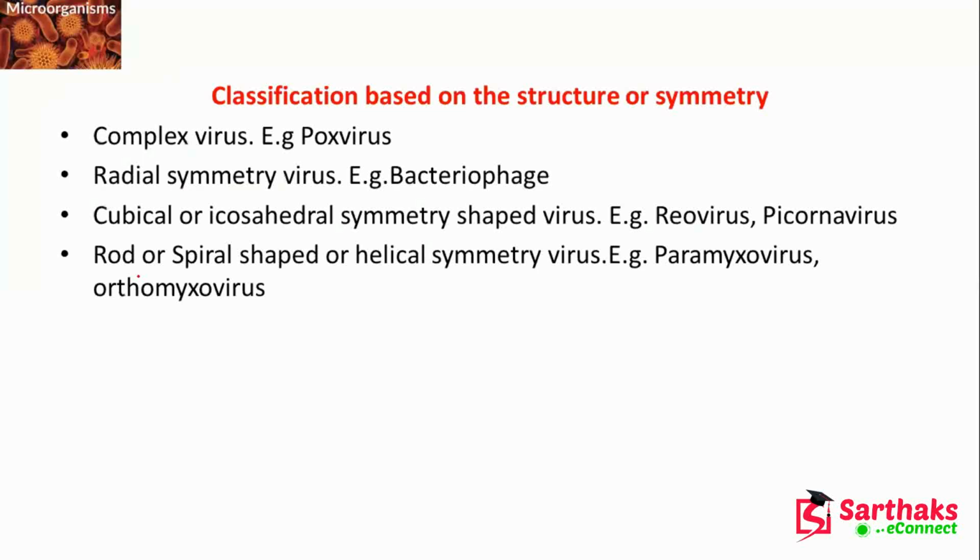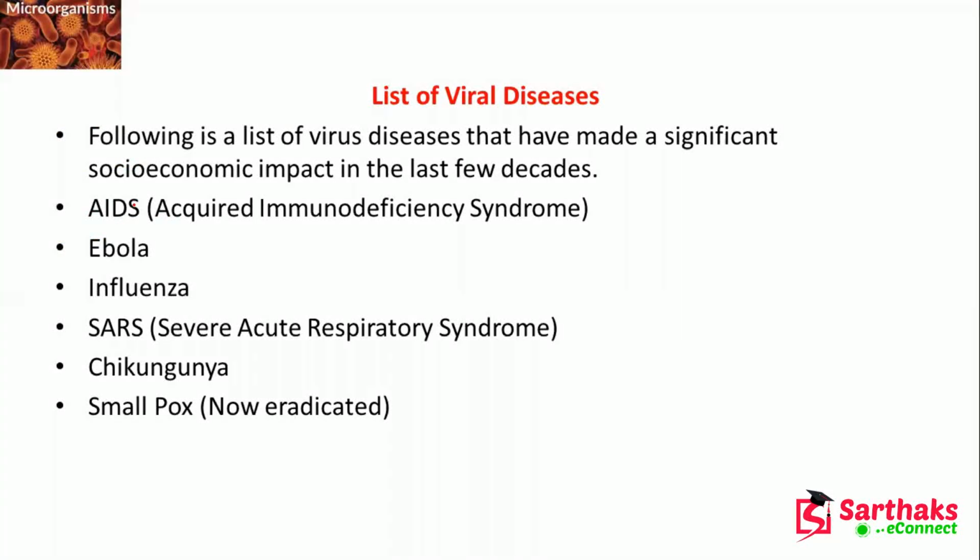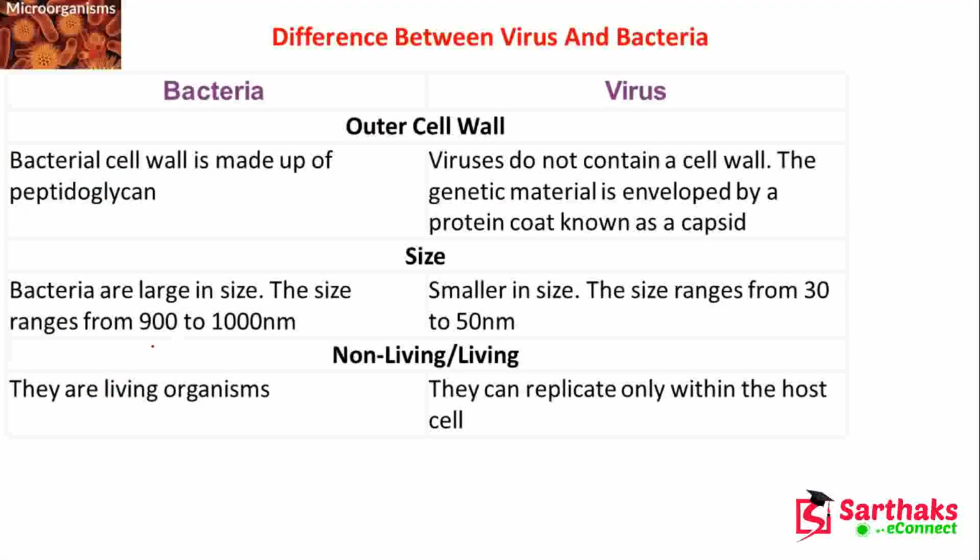Okay. Now, classification based on the structure: complex virus, radial symmetry, cuboidal rod. Already we know these things. Next is the structure of the symmetry, that is complex virus, radial symmetry, cuboidal rod. Please remember this thing. Now, list of viral diseases. So many viral diseases are there. AIDS, acquired immunodeficiency syndrome, Ebola, influenza, SARS, this is very important, and chikungunya, smallpox, these are related to different virus